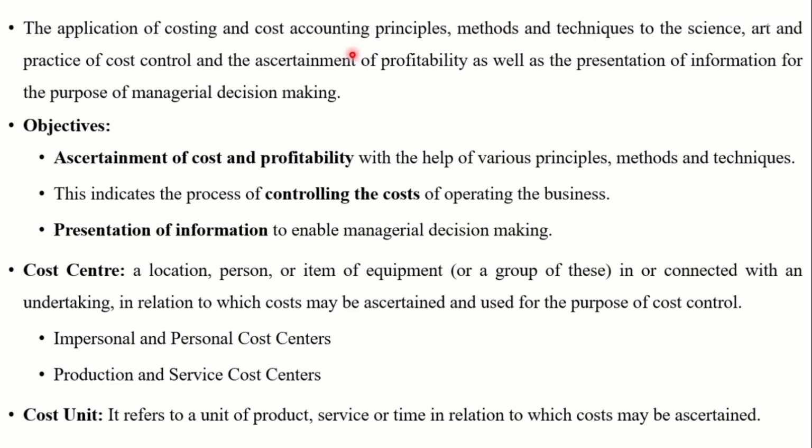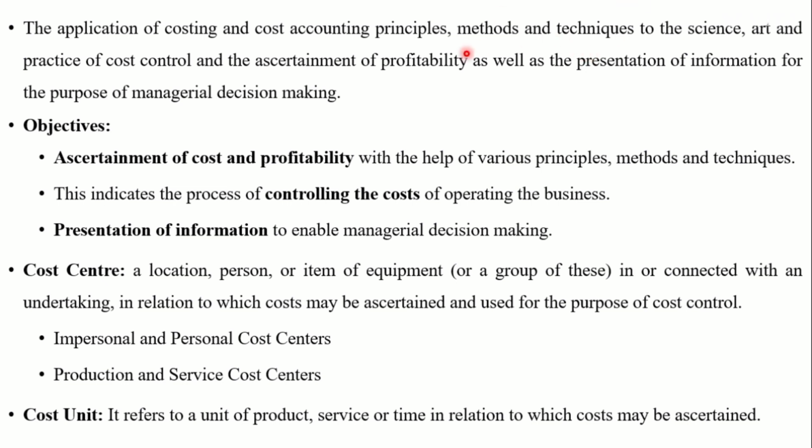First of all, cost accounting is a science. In what sense is it a science? Cost accounting is the science, art and practice of a cost accountant. Science indicates the possession and application of relevant systematic knowledge. What is meant by art? Art indicates the skill and ability of the cost accountant, and practice indicates continuous effort on the part of the cost accountant. That is cost accountancy.